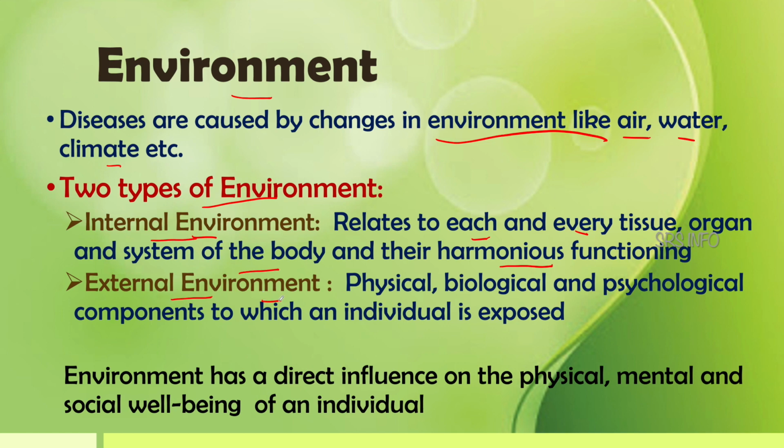Then external environment, what is it? This is the physical, biological and psychological components to which an individual is exposed. All those factors which affect the physiological, biological and psychological conditions of our body, of our health, we can call the external environment. So both this internal and external environment play a very important role in the maintenance of health of an individual. Environment has a direct influence on the physical, mental and social well-being of an individual. Okay, both the internal environment and external environment are very important for the health of an individual.